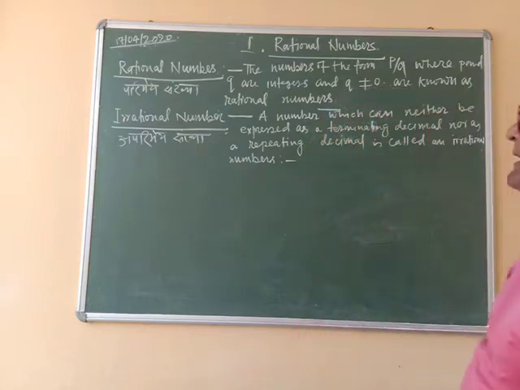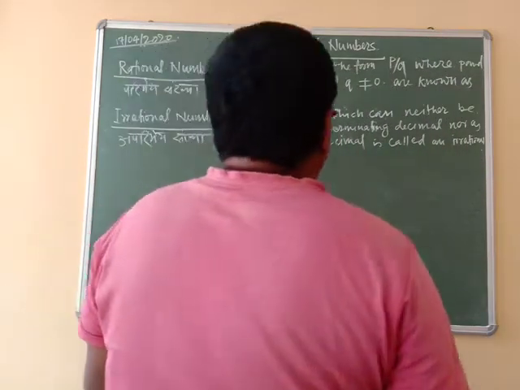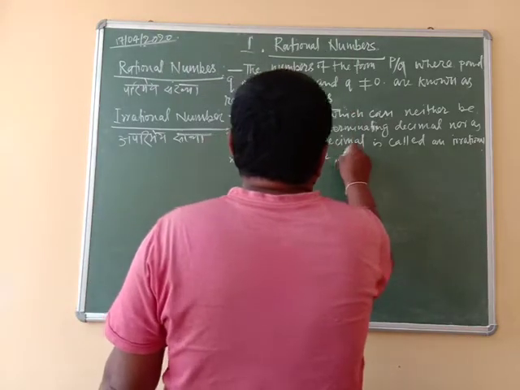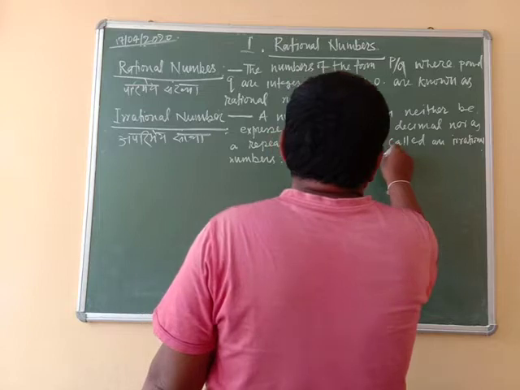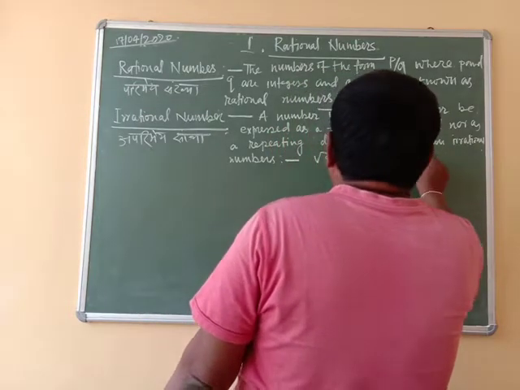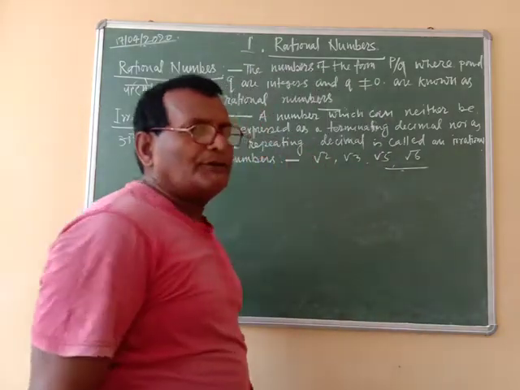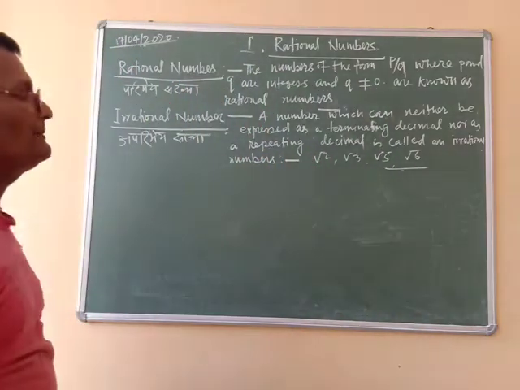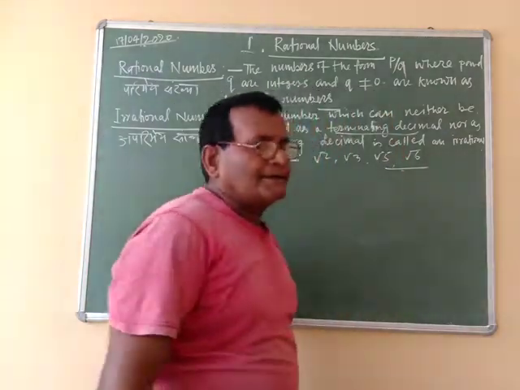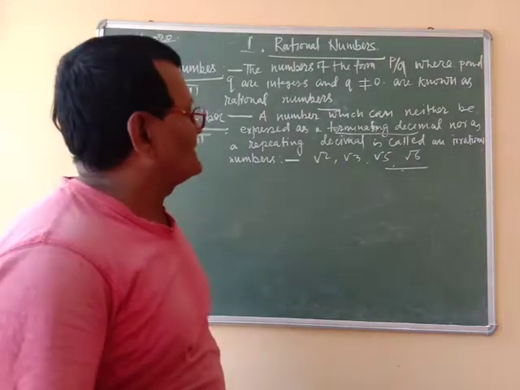Examples of irrational numbers are infinite, as for example √2, √3, √5, √6. All these numbers are irrational numbers. Terminating decimal means the decimal expression of p by q terminates.